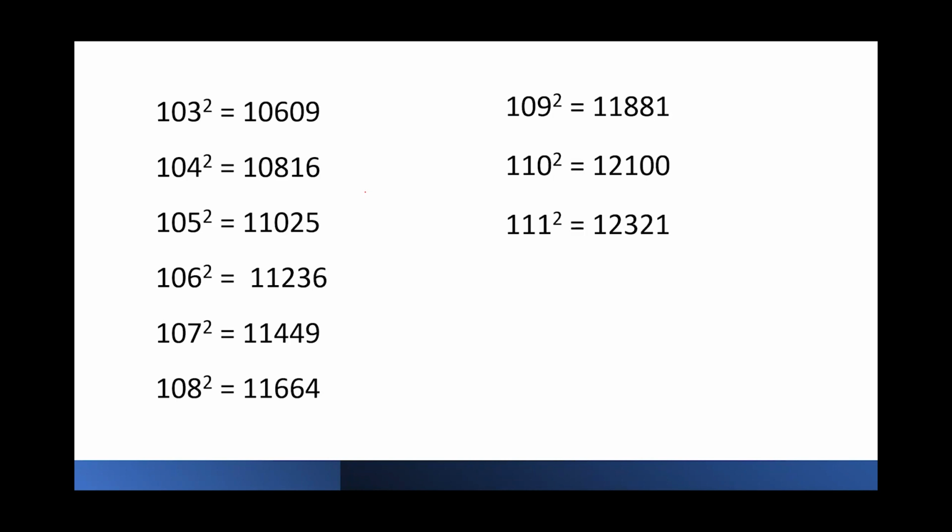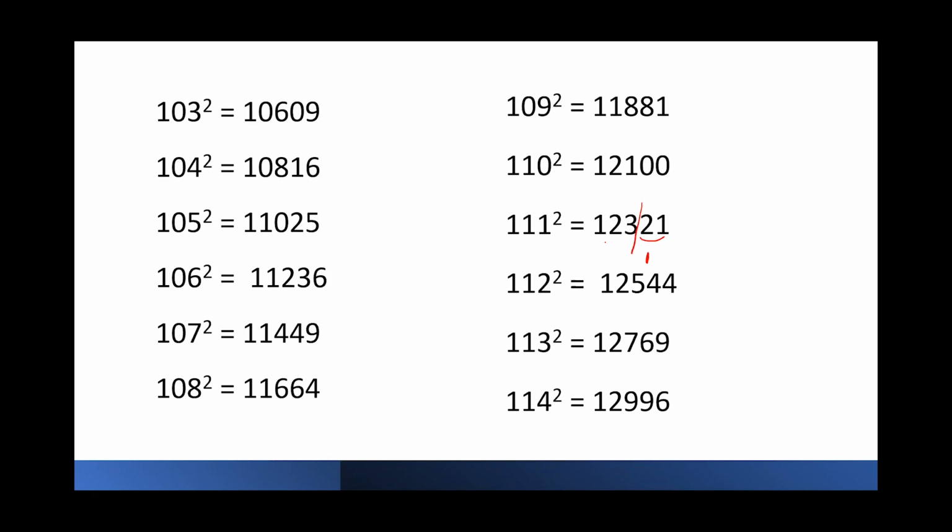And if I move on to 111 square, now here when we say 11 square, there is 121 and you're only allowed to write 2 digits. So 1 goes carry forward. So 11 2s are 22. So 122 plus 1. So 112 square will be 124 followed by 44, with a carry forward, so you have 12544. 113 square will be, remember 13 square 169, the 1 gets carried forward. So instead of 126, you will have 127 followed by 69. 114 square is 12996. Now let's generalize this as a formula.